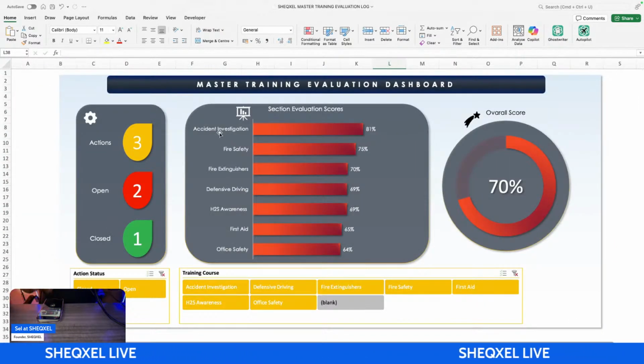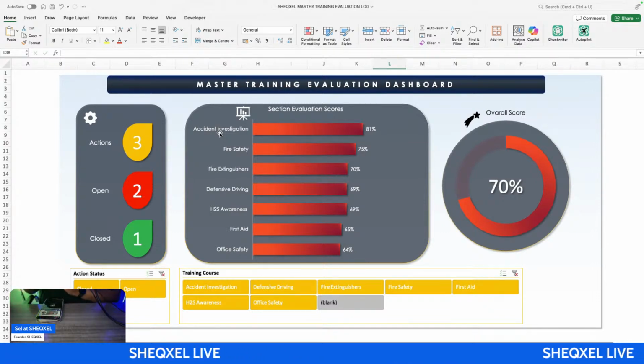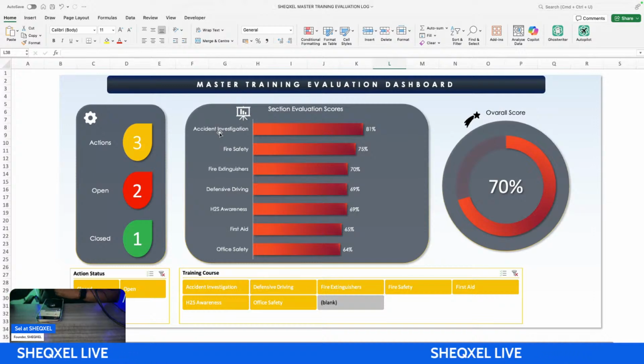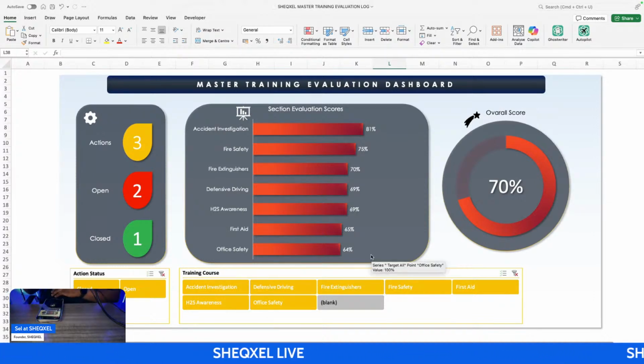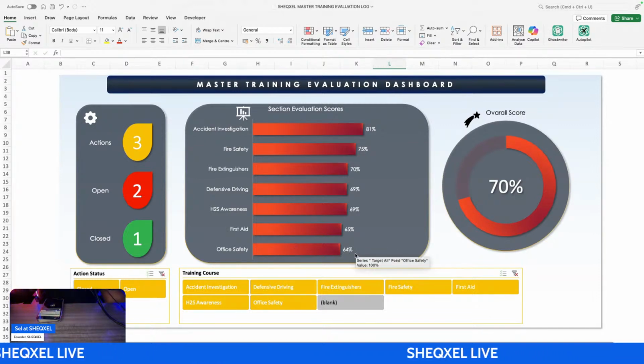Accident investigation, the training that we did, 81% of the workers were happy. I mean, they were able to tell us how good the training was, and the score was 81%. Office safety, the score was 64%. This score is not good enough because the workers didn't feel like the training was really relevant.